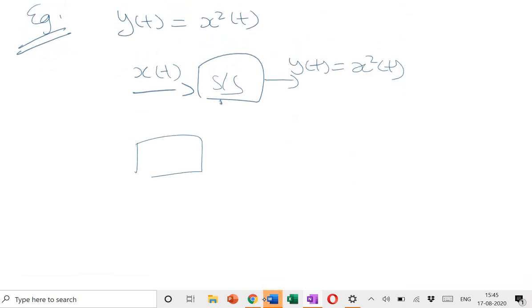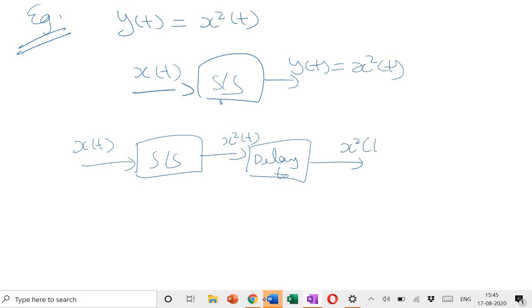First we will apply the same process. We find out the delayed response. The output will be x²(t), and then we provide a delay by t0. The output will be x²(t − t0). So this is your delayed response, y(t − t0).